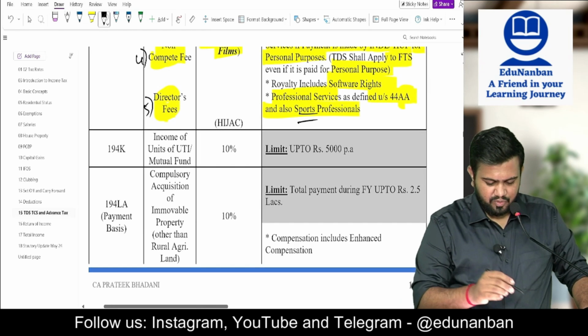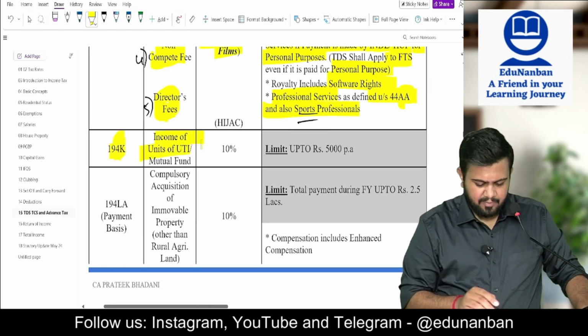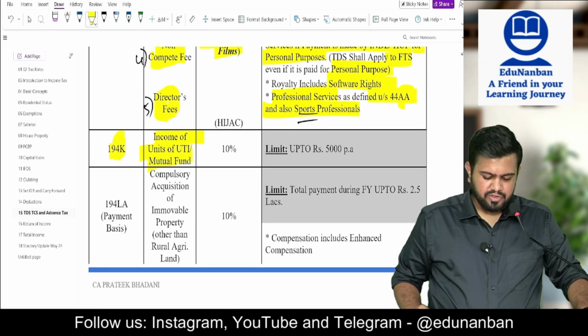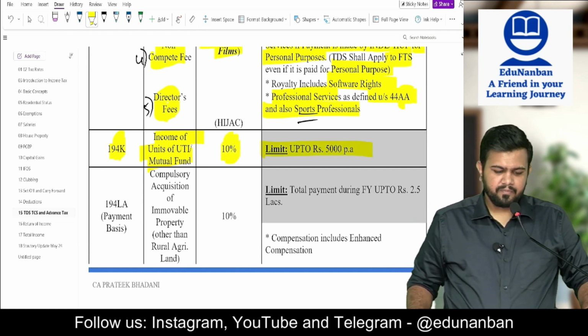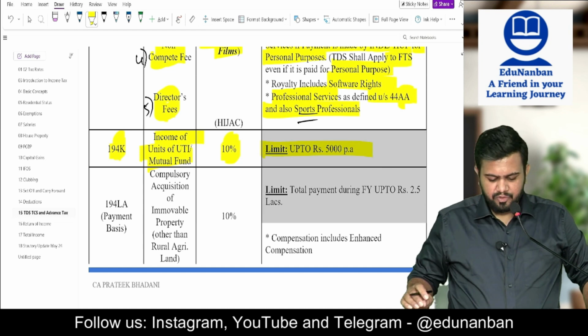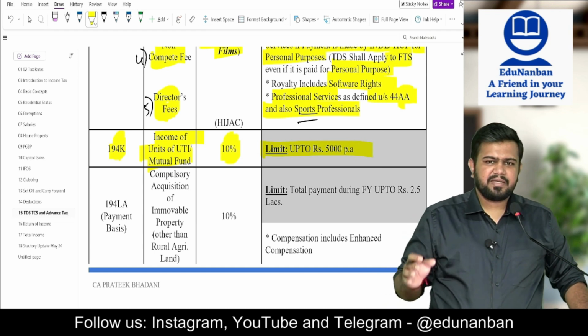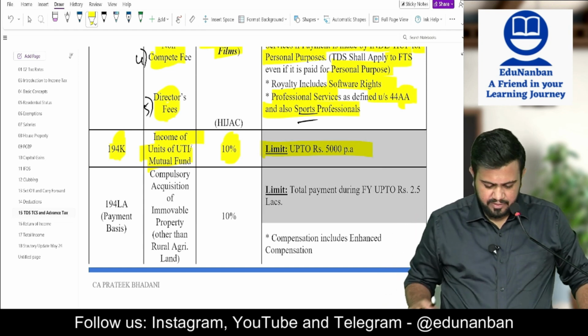Let's come to 194K. Income of units of UTI or mutual fund, 10% TDS, maximum limit 5,000.